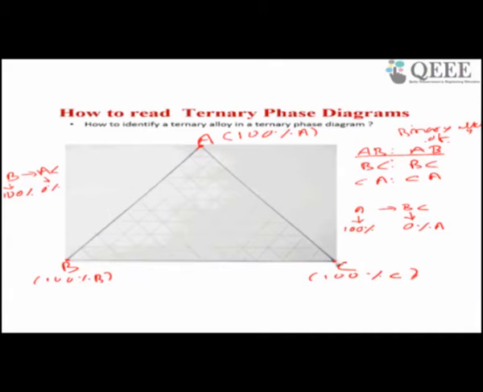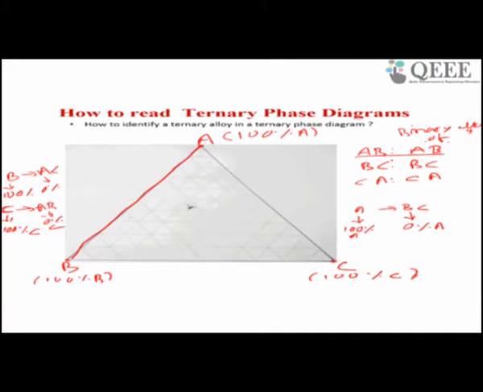Similarly, adjacent to the C vertex is my AB. So C contains 100% of C, and AB contains 0% of C. So this is percentage of A. Like this the line indicates.